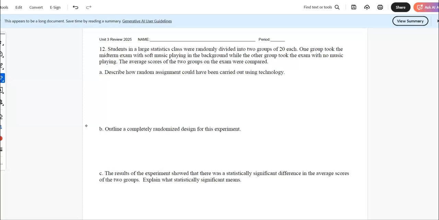So we're just kind of getting a treatment group and a non-treatment group, essentially. So you could have assigned numbers. So you assign numbers to every person. I guess in this case, it would be 1 through 40. Okay, so then you use a random number generator to get 20 unique numbers from 1 to 40.